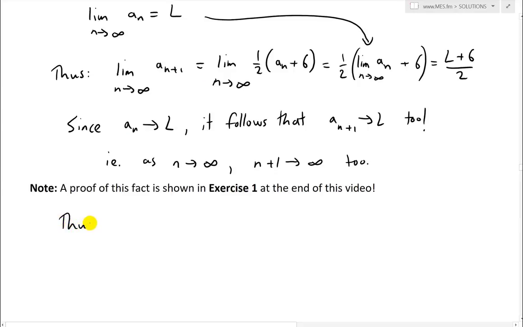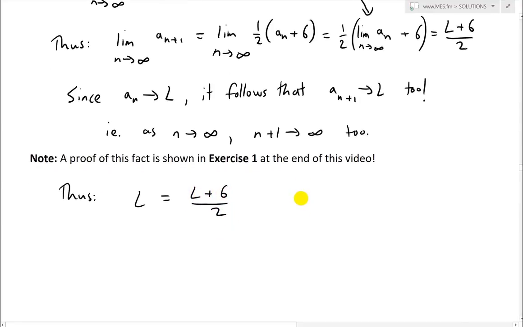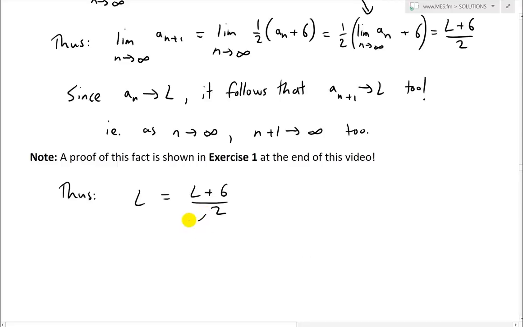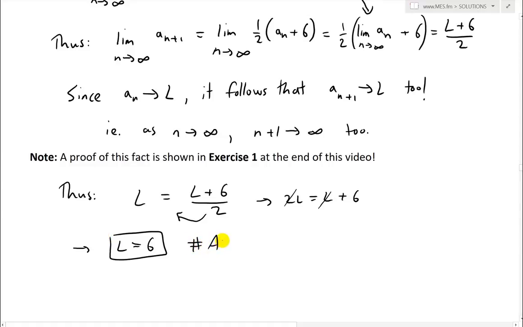So thus what we have is L, the limit over there, equals (L plus 6) over 2. Then what we could do is move the 2 over to this side. We now get 2L equals L plus 6. Cancel the L. In other words, what we get is L equals 6. Absolutely amazing. And this is hashtag absolutely. This deserves a full writing.